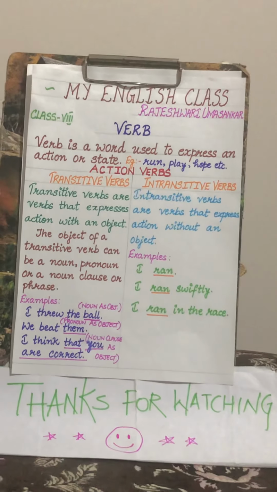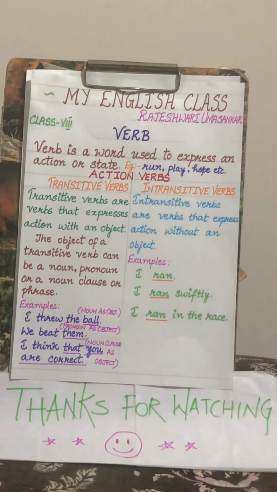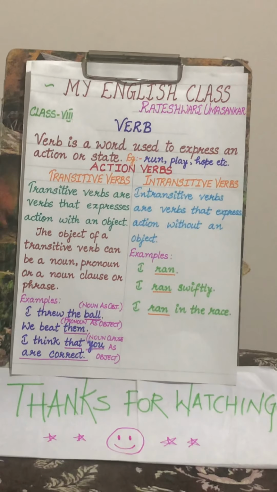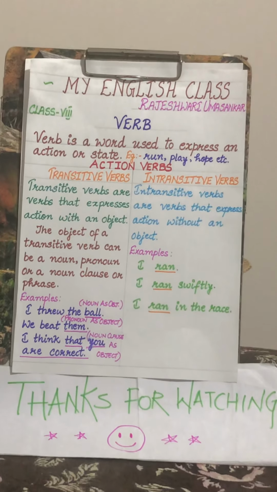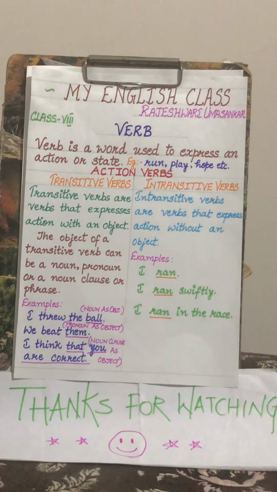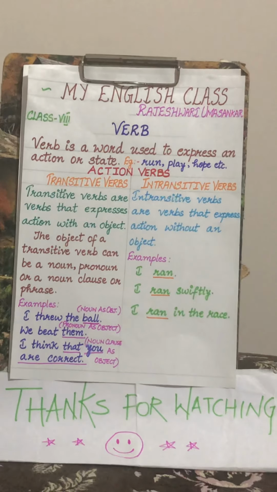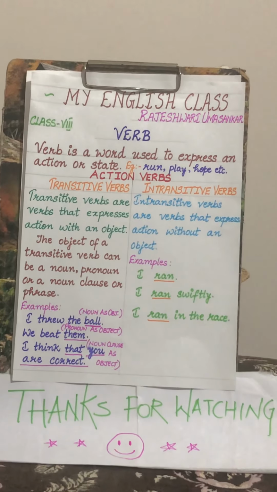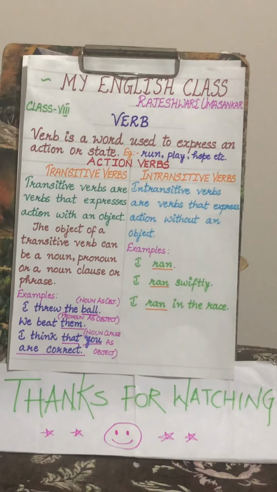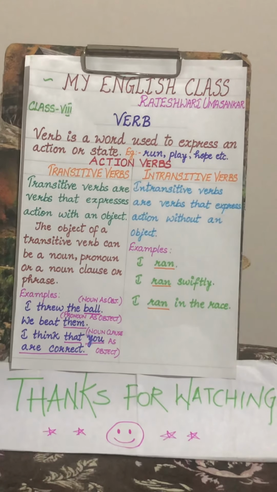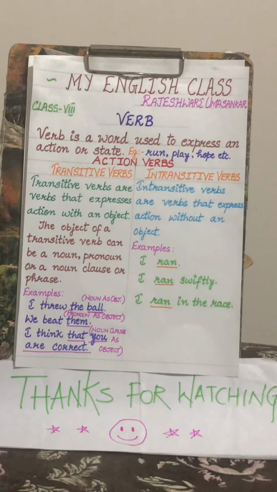Third sentence. I think that you are correct. Here I is subject, think is verb, that you are correct is a noun clause. In this sentence we can see noun clauses can also act as a direct object, as these clauses begin with the words such as how, that, etc.